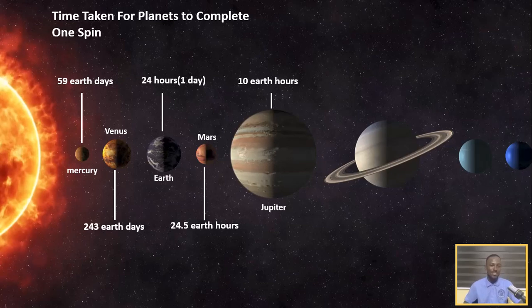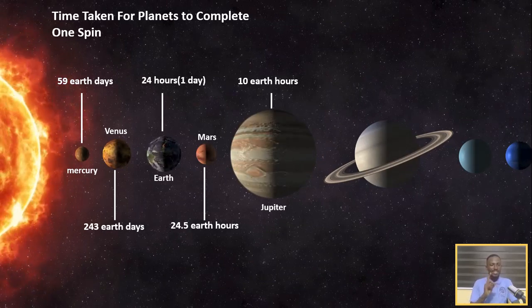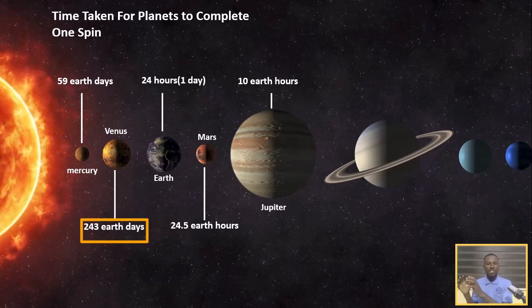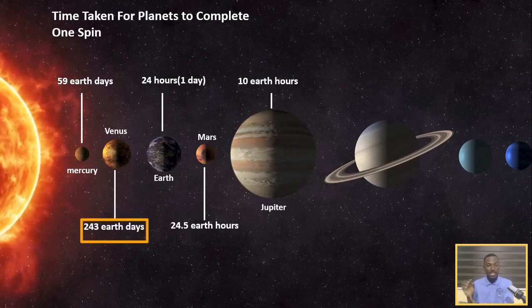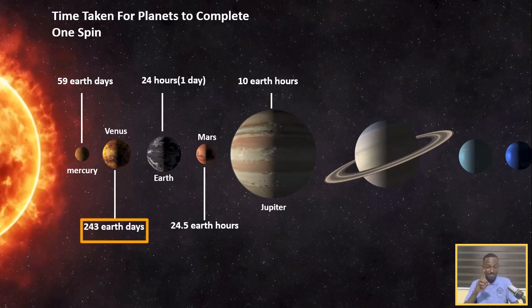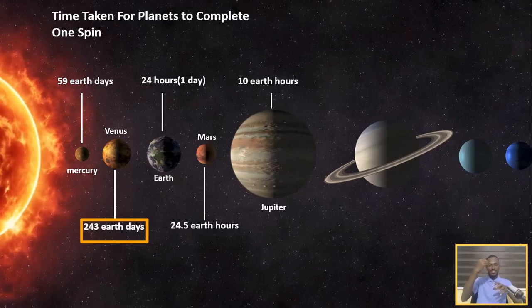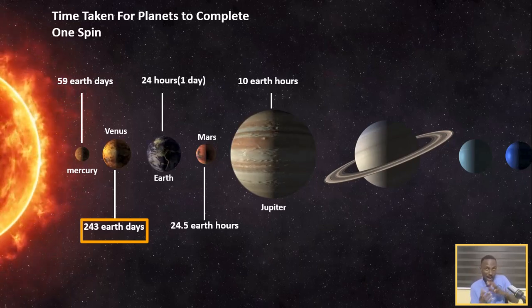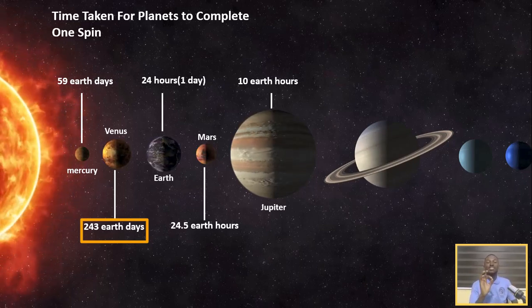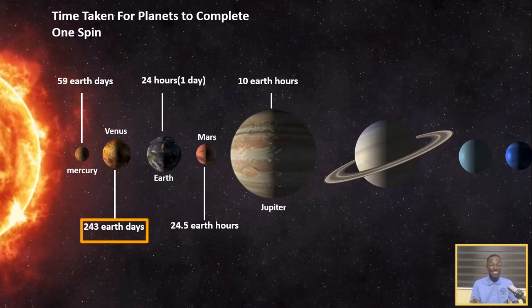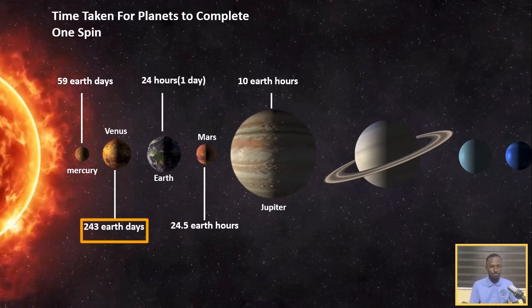But compare that to Venus. A single day on Venus lasts how long? 243 Earth days. Meaning a single day on Venus, from when the sun rises to the time it sets and rises again, is 243 days on Earth. That is really, really long.